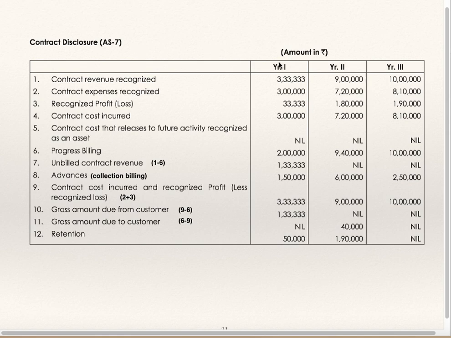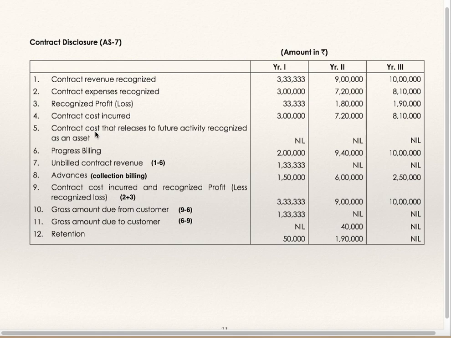Disclosure as per AS7 for all the 3 years. Contract revenue recognized, just now we have seen: 3 lakh 33,333, 9 lakhs and 10 lakhs. Expense recognized: 3 lakhs, 7 lakhs 20,000, 8 lakh 10,000. Recognized profit: 33,333, 1 lakh 80,000 and 1 lakh 90,000. Just now we have seen this in the previous statement. Contract cost incurred: 3 lakhs, 7 lakhs 20,000, 8 lakhs 10,000. Contract cost that relates to future activity recognized as an asset.